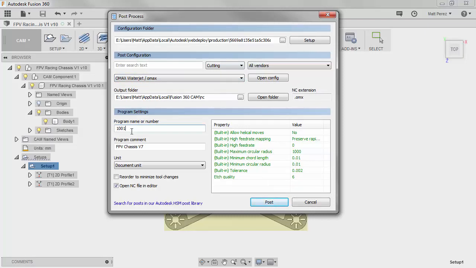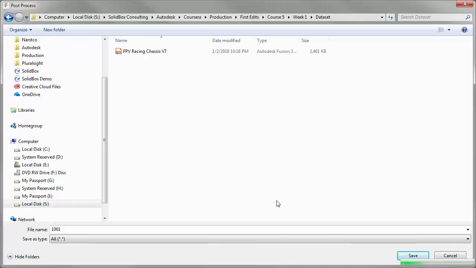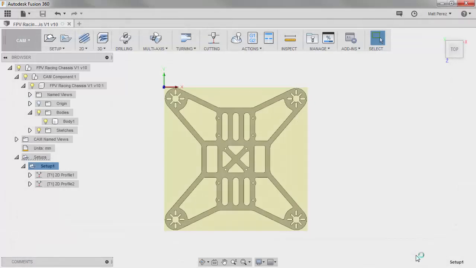We have our program number, we have the comment that we placed inside of our setup, and the units are going to be set to the document units. We also can open it in the NC folder. I'm going to save it in the location of my week 1 dataset and say Save.